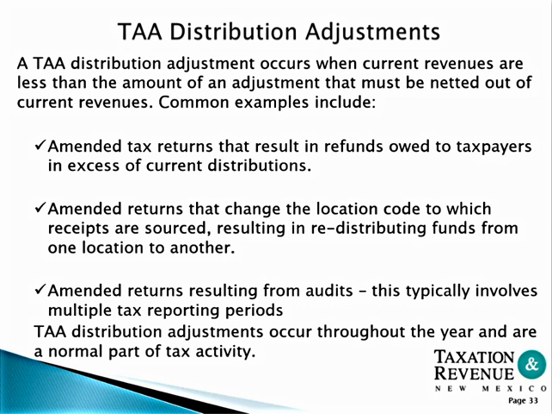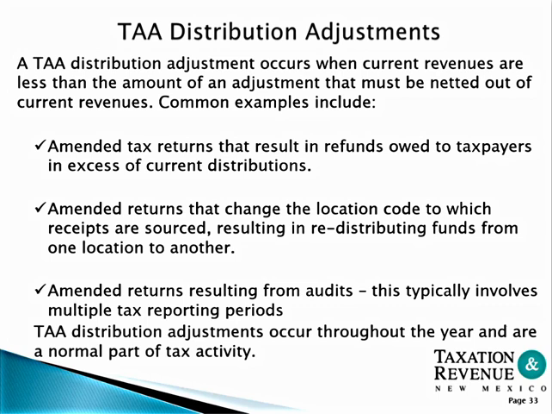Adjustments. A TAA distribution adjustment occurs when revenues are less than the amount of an adjustment that must be netted out of current revenues. Common examples include amended tax returns that result in a refund owed to taxpayers in excess of the current distribution, and amended returns that change the location code to which recipients are sourced, resulting in a redistribution of funds from one location to another.